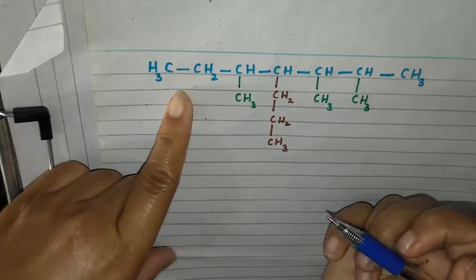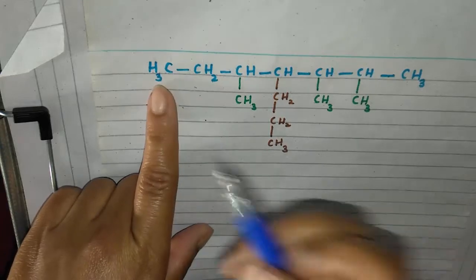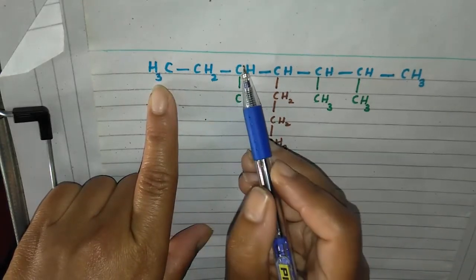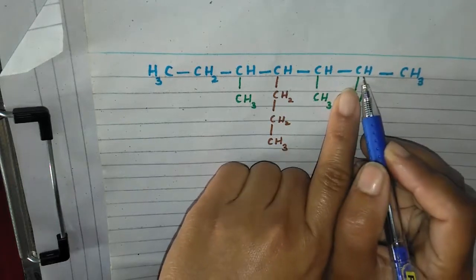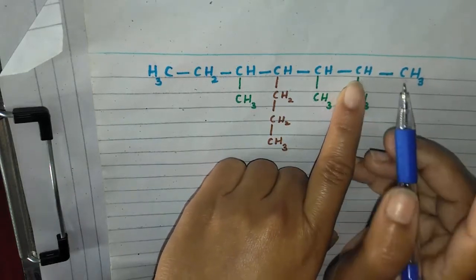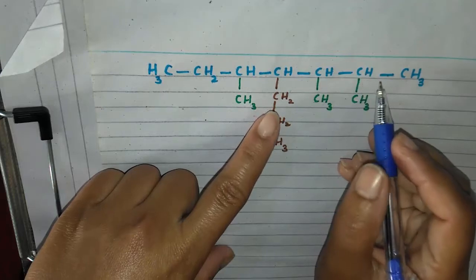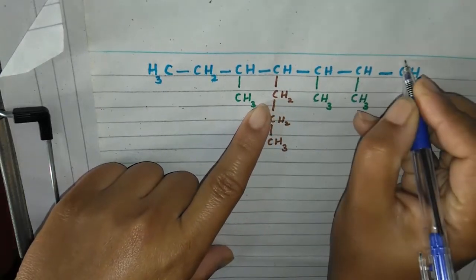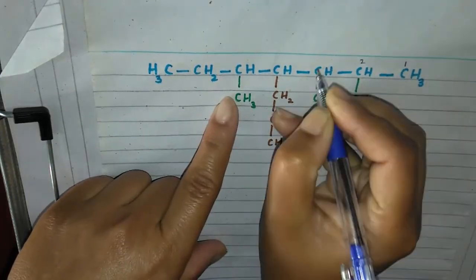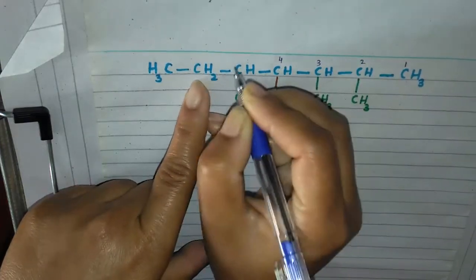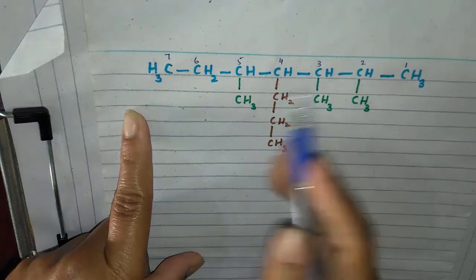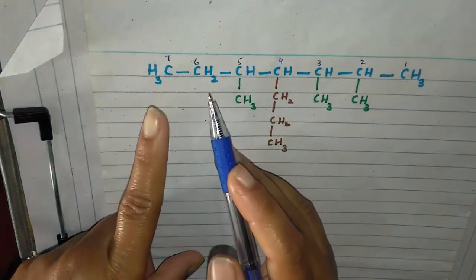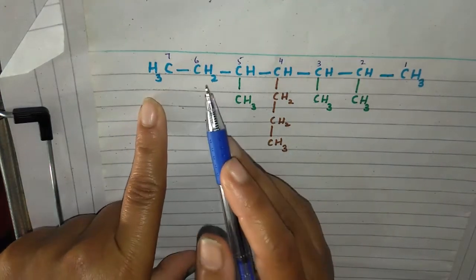So we will prepare this straight chain. Now from where we will start numbering. If we start numbering from here 1 2 3, then first substituent will get third number, and if we move from here, then first substituent will get second number. It means we will move from here, start numbering 1 2 3 4 5 6 and 7. 7 carbon are present. It means that parental compound is heptane.